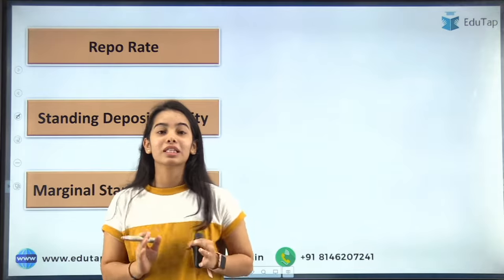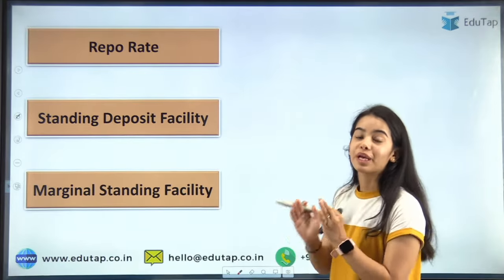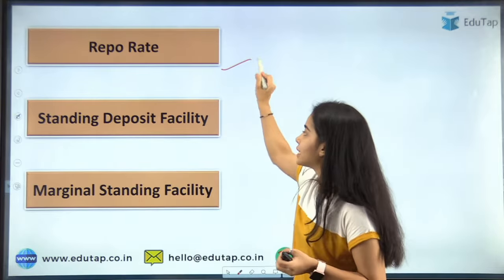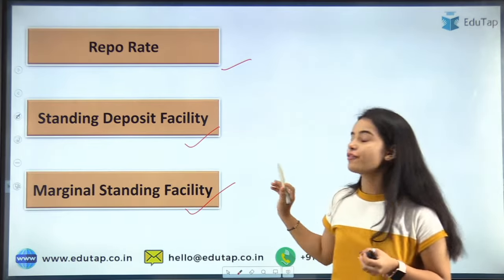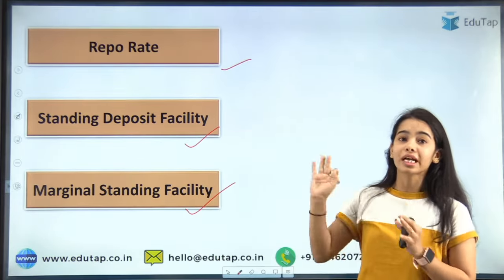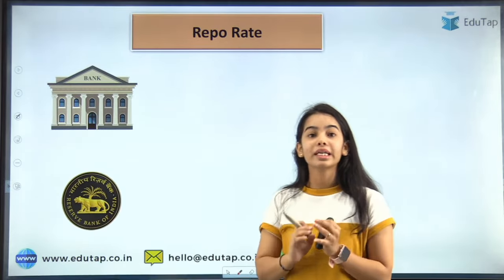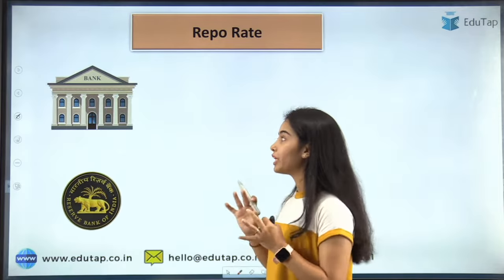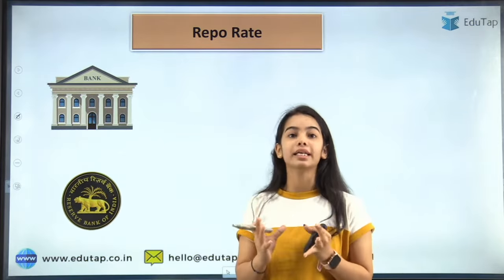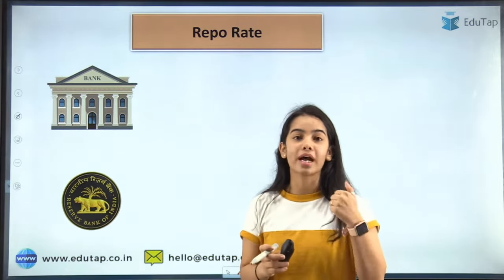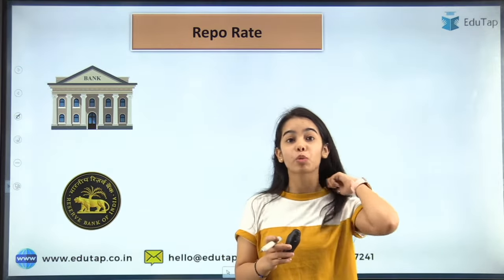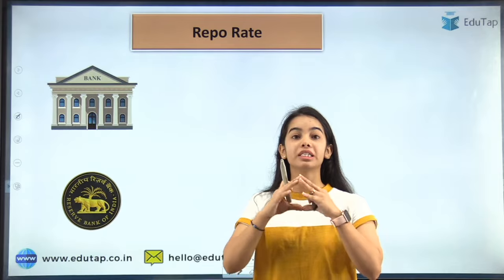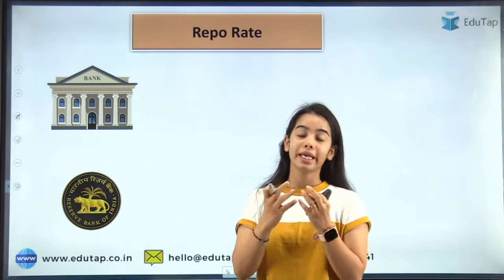Now starting with the session, the policy corridor of RBI. To understand it, we have to understand the repo rate, the SDF and the Marginal Standing Facility. Starting with the repo rate: it is a very important tool that RBI uses to handle the economy. The Reserve Bank of India is the monetary authority of the country and has the responsibility to control inflation in the economy.